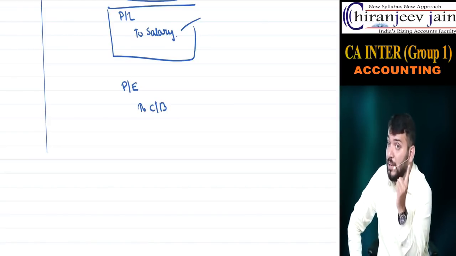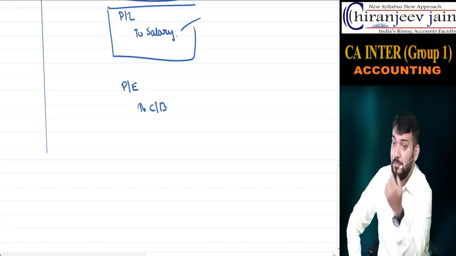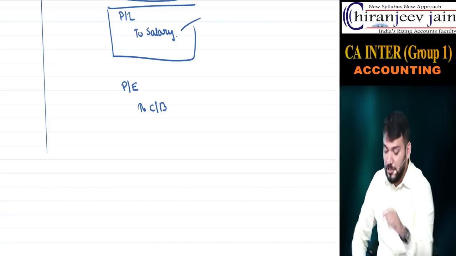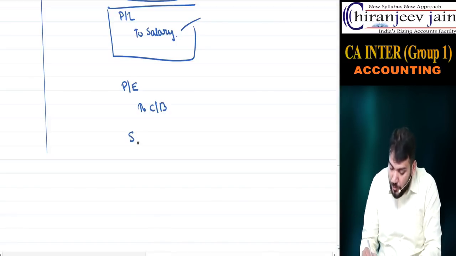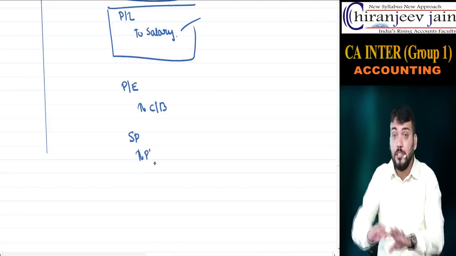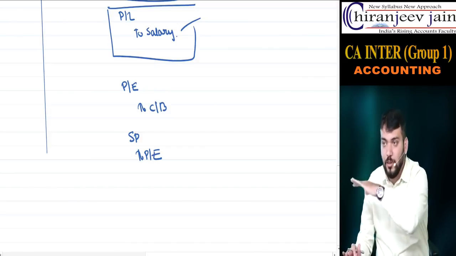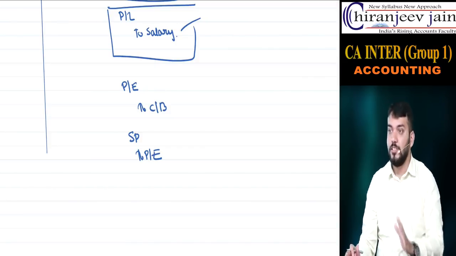We can use the P&L account also, but we can also use securities premium by purpose. So the journal entry for write-off: we will use securities premium to write off preliminary expense. Once you have written off and closed the account, it will not come in your balance sheet. Are you able to understand what I am saying?